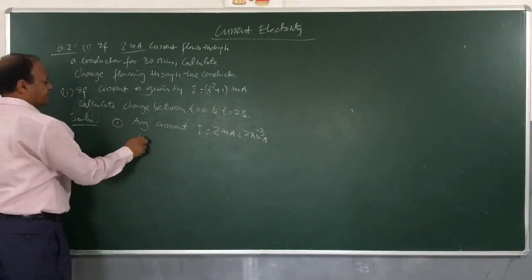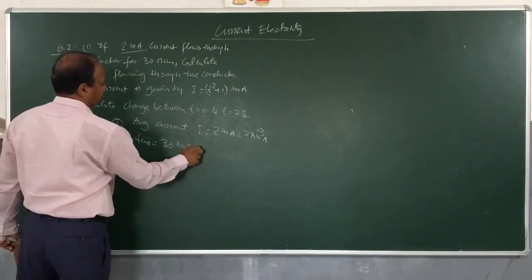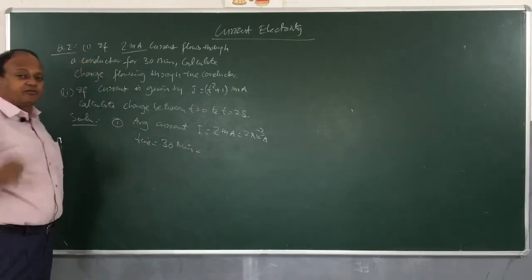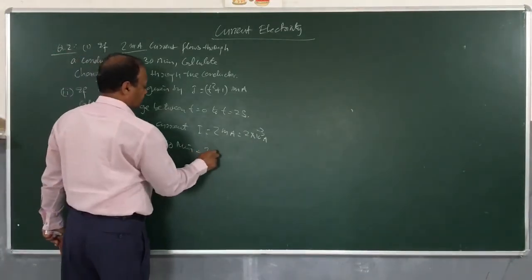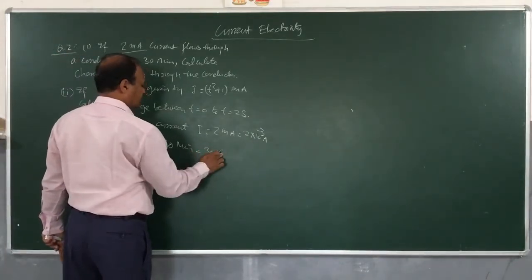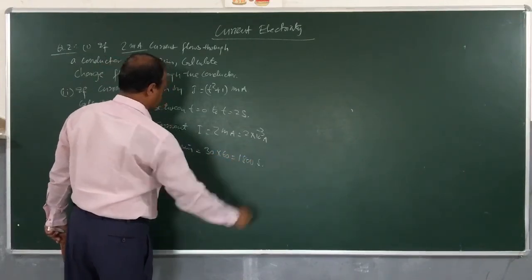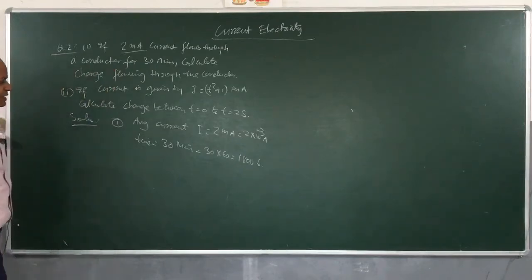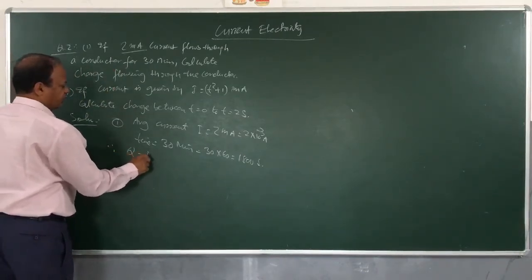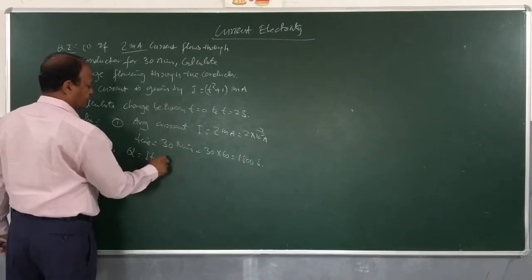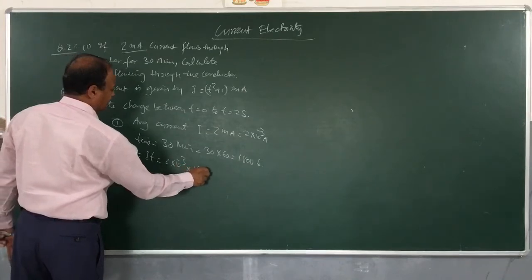Now time is given, 30 minutes. Children, time should always be taken in seconds. So 30 into 60, 1800 seconds. So therefore I can directly use Q is equal to I into T. I we know, 2 into 10 power minus 3, into 1800.